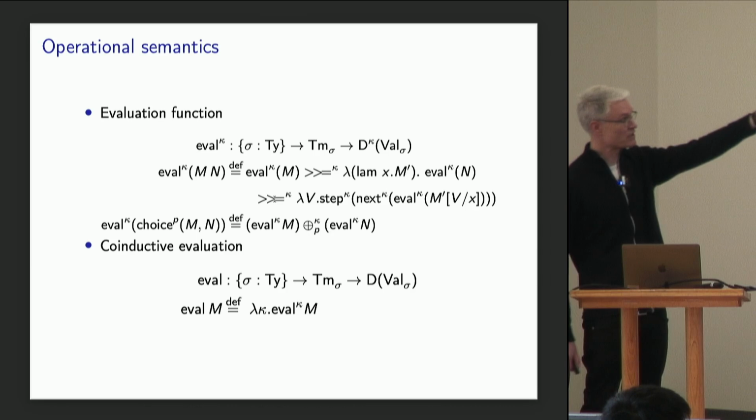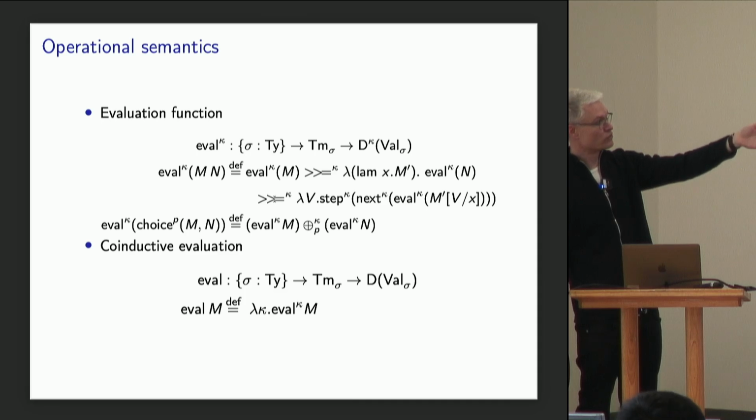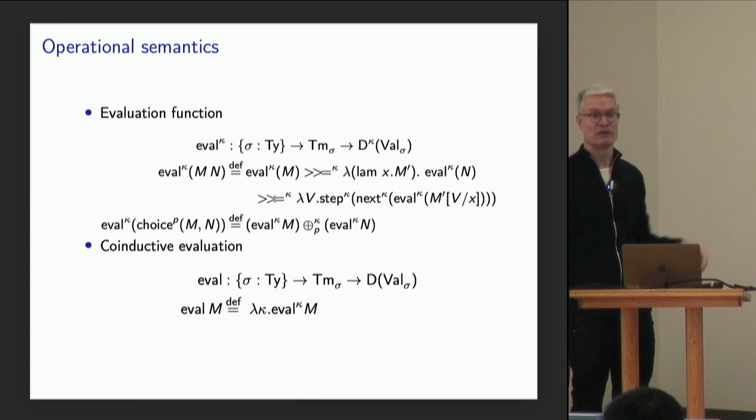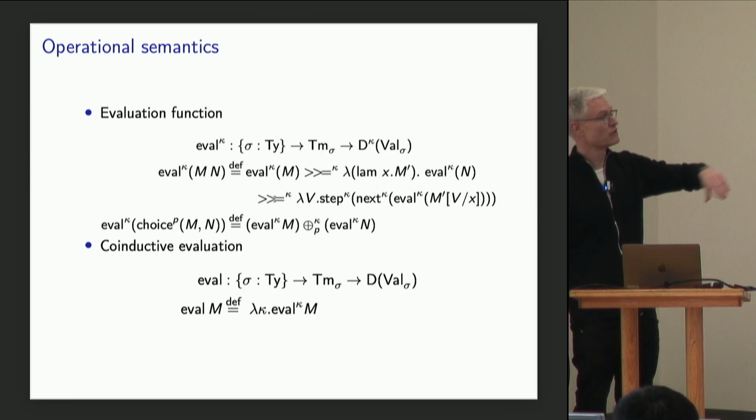And so, for instance, if we're to evaluate an application, well, you evaluate m to a value, which is necessarily a lambda. Then you evaluate n to another value, and then we substitute the value into the body of the lambda and keep evaluating. And of course, we can't define this by induction or recursion on terms.